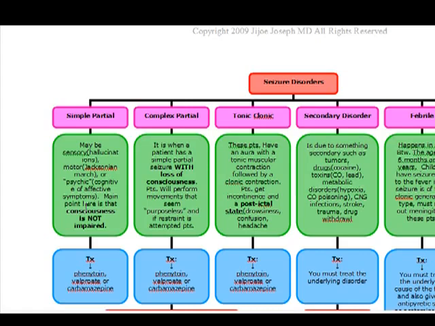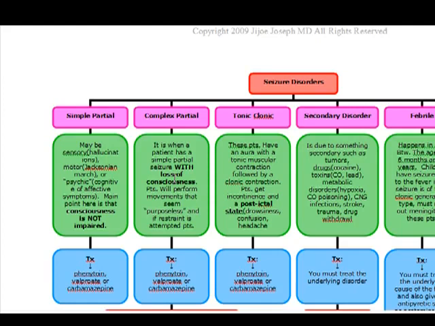Now, we're going to treat these patients with phenytoin, valproate, or carbamazepine. But no one drug is better than the other. So if you're talking about a drug of choice, it's going to be any one of these 3. However, there's one specific circumstance we're going to talk about, but that's a little later on, okay?